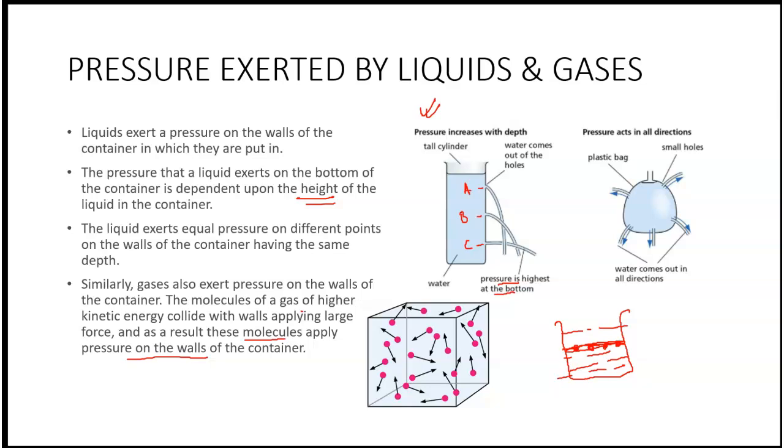You can also say depth of the liquid column, because we are going to measure the height from the top. So this is H1, this is H2, and from top till C is H3. So pressure is maximum at H3, that is at level C.